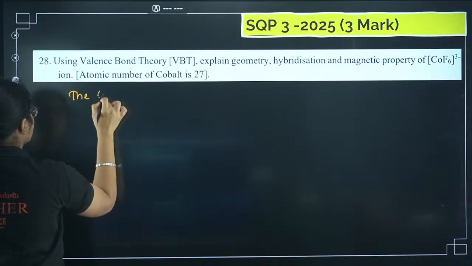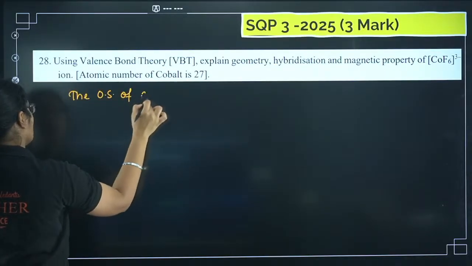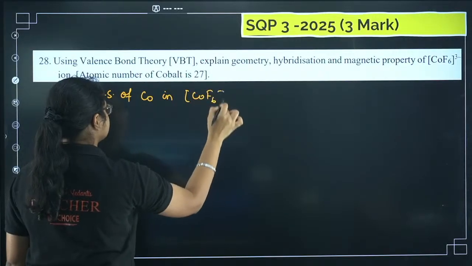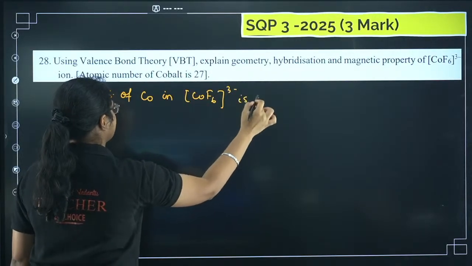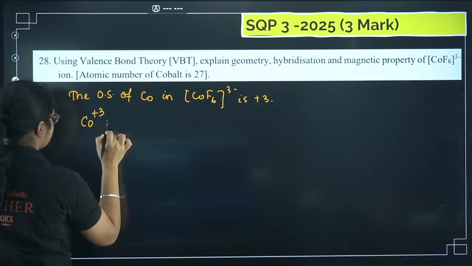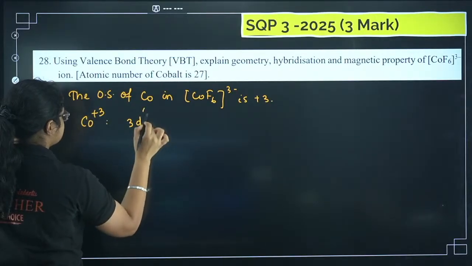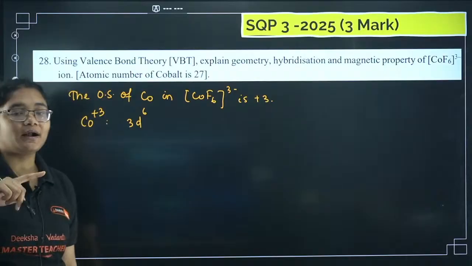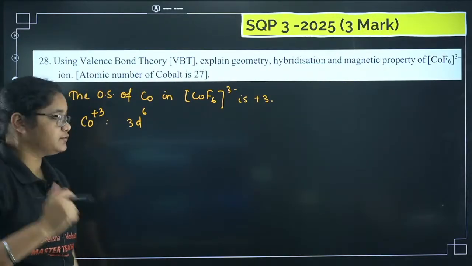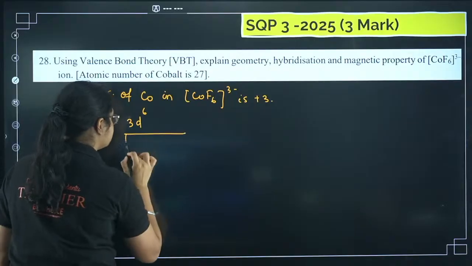The oxidation state of cobalt in [CoF6]3- is +3, right? So what is the electronic configuration of cobalt +3? It is 3d6, because cobalt is 3d7 4s2. Now 3 electrons are lost, so we get 3d6, and you have to draw that 3d6.